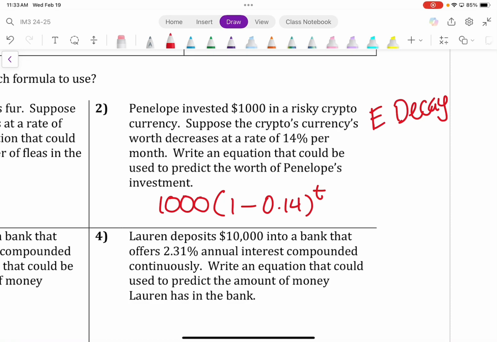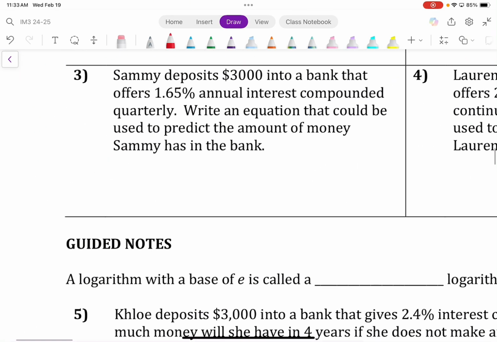Excellent. Okay. Next one. Sammy deposits $3,000 into a bank that offers 1.65% annual interest compounded quarterly. This is an example, obviously, of compound interest. Now, what will the equation actually look like? Let me hear from the following person. James Carpenter. Go ahead.